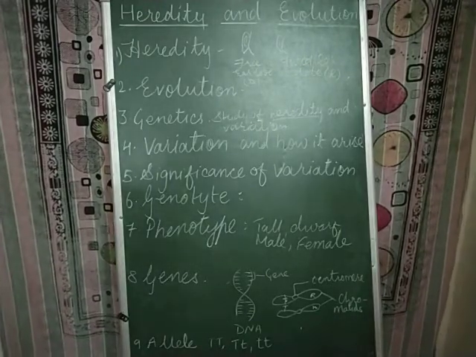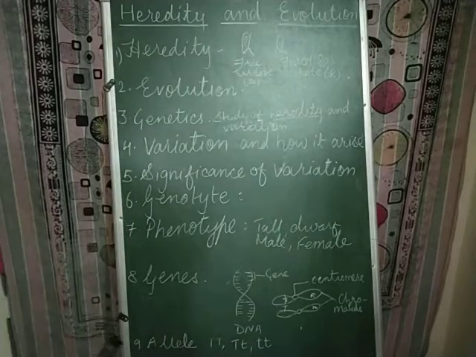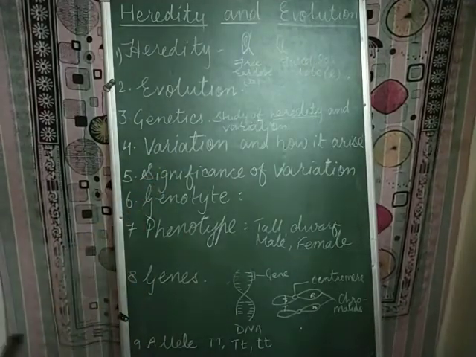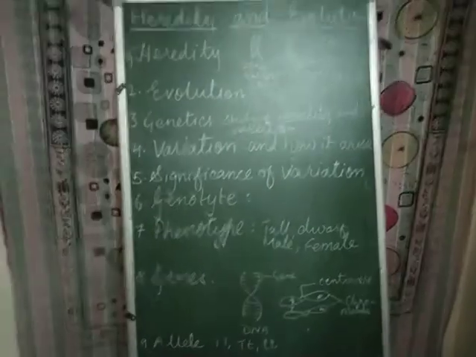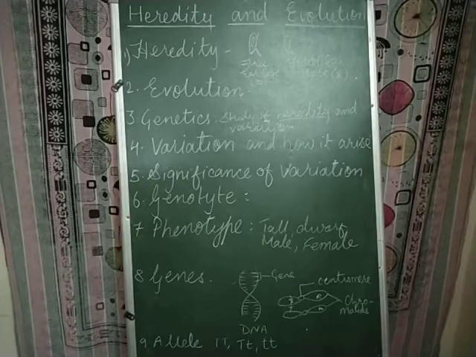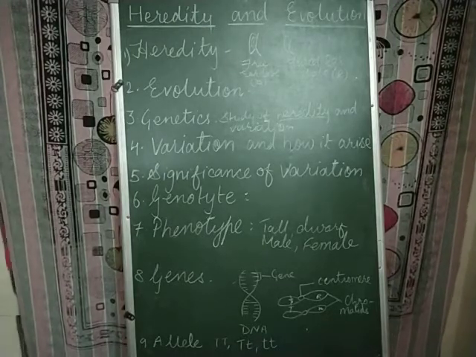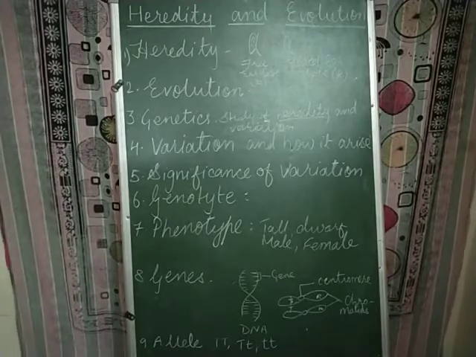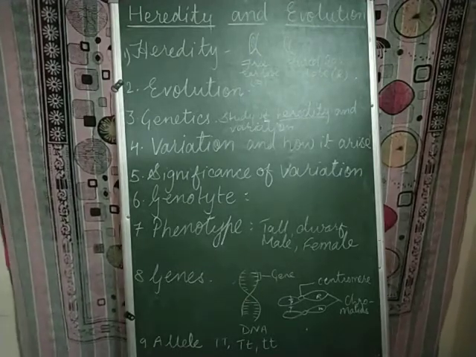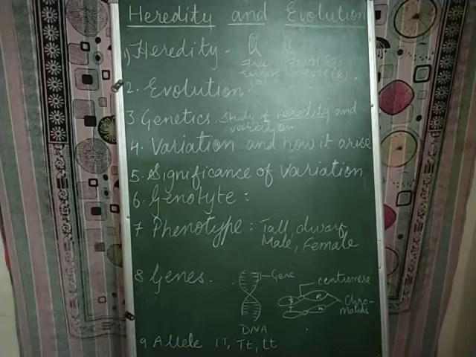Mainly variations arise due to sexual reproduction. Maximum changes arise due to sexual reproduction, but it is not only sexual reproduction that gives rise to variation. In asexual reproduction also there are chances of variation, but they are very few.